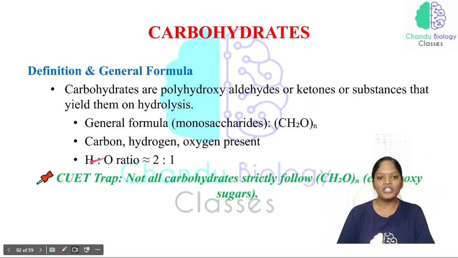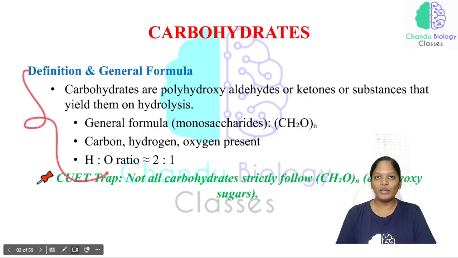Just look at the picture: what will be the ratio of hydrogen to oxygen? In a monosaccharide, the basic general formula has 2 hydrogen and 1 oxygen, so the hydrogen to oxygen ratio will be 2:1. All these are very important basic information about carbohydrates.